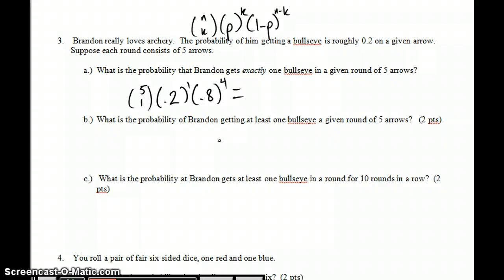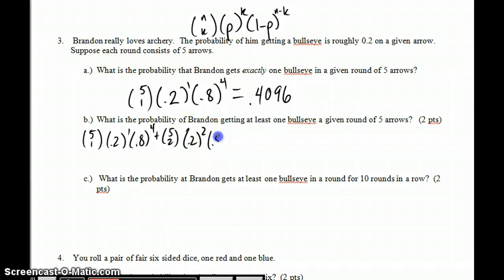My calculator appears to have frozen on the screen, so let me quickly calculate that. This is the same thing as 0.4096. What's the probability that he gets at least 1 bullseye? So I could do the probability of 1 bullseye plus the probability of 2 bullseyes plus, and I could keep doing this, but that's way too much work. Let's do it as a complement. 1 minus the probability that he gets no bullseye.